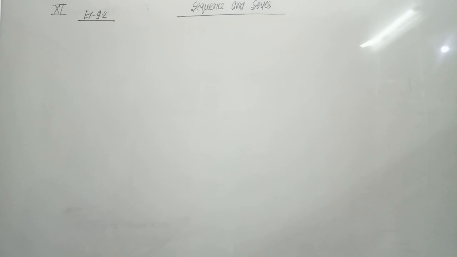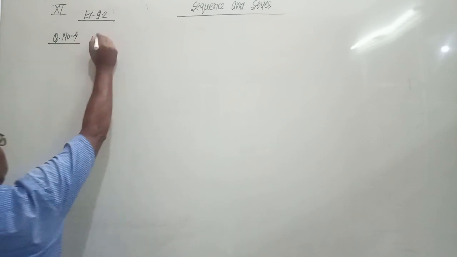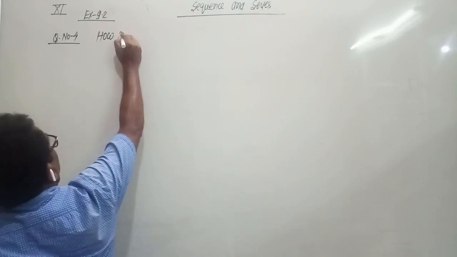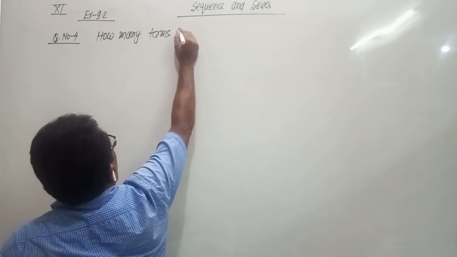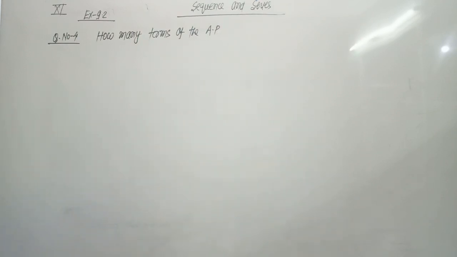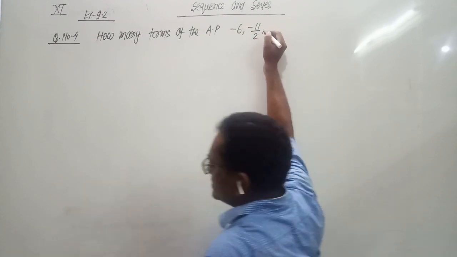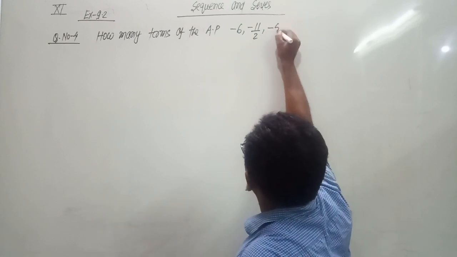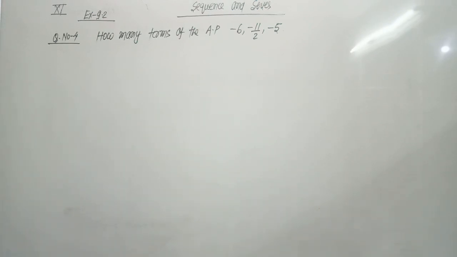Now next question, question number 4. How many terms of the AP minus 6, minus 11 by 2, minus 5, are needed to give the sum minus 25?